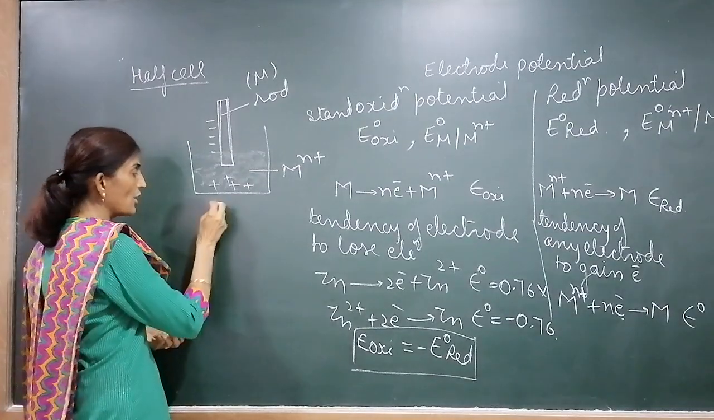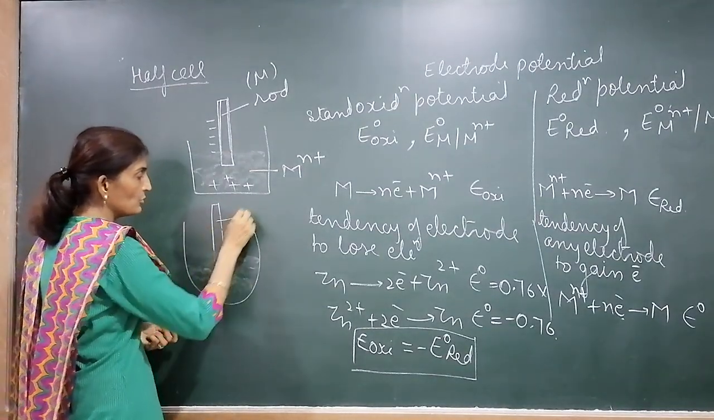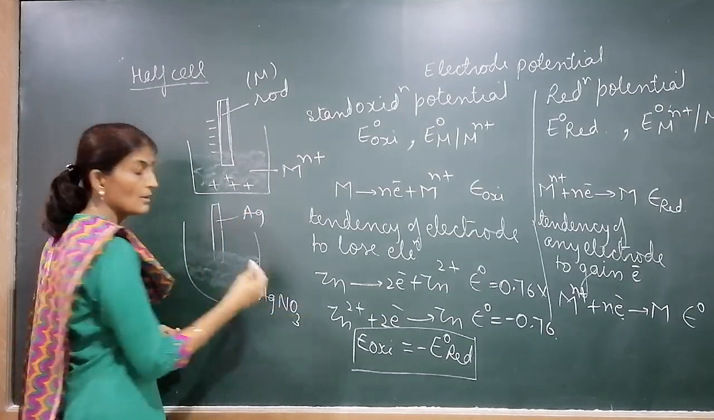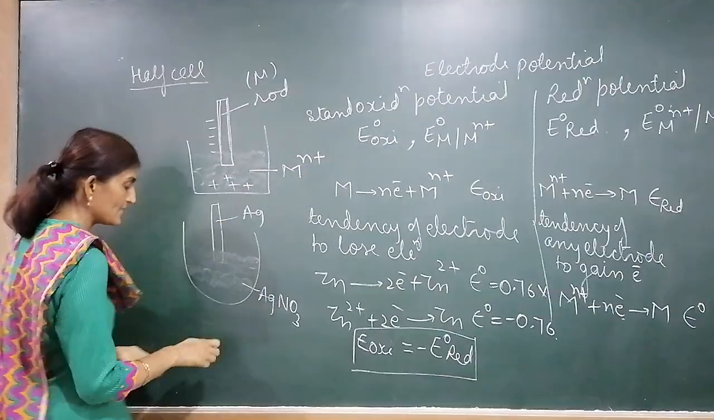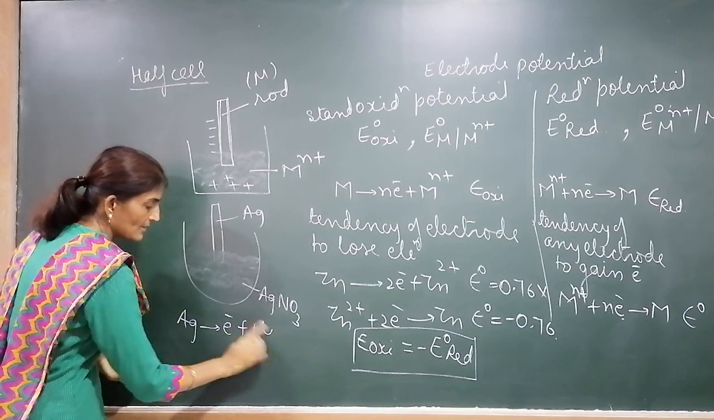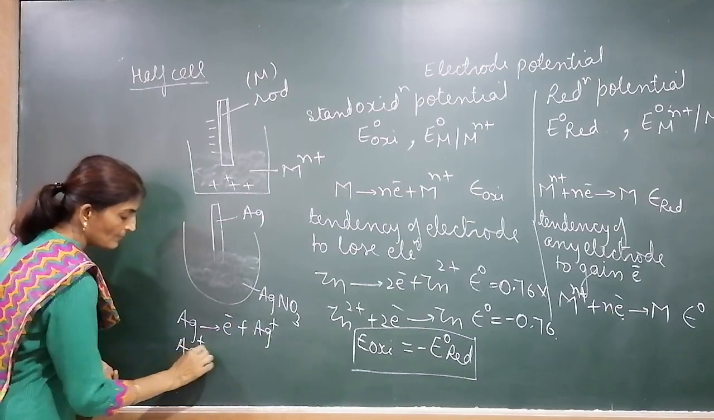Suppose you take a silver rod and dip it in a solution of silver nitrate. Silver can lose electron and form Ag plus. Silver ions can also accept electron and form silver.